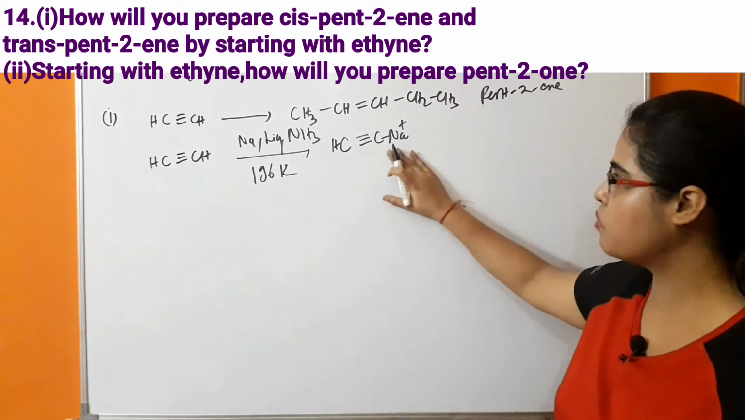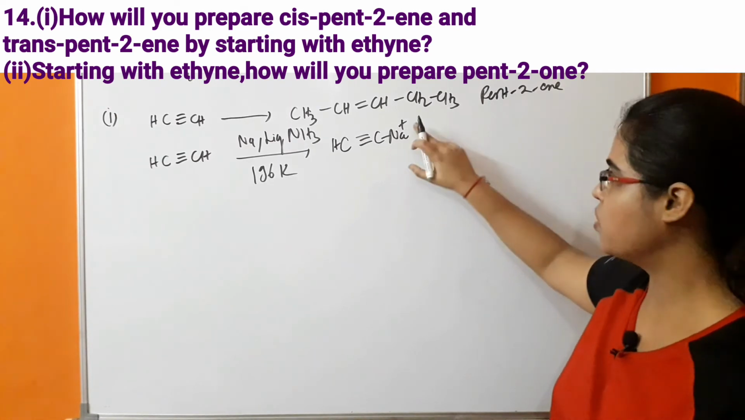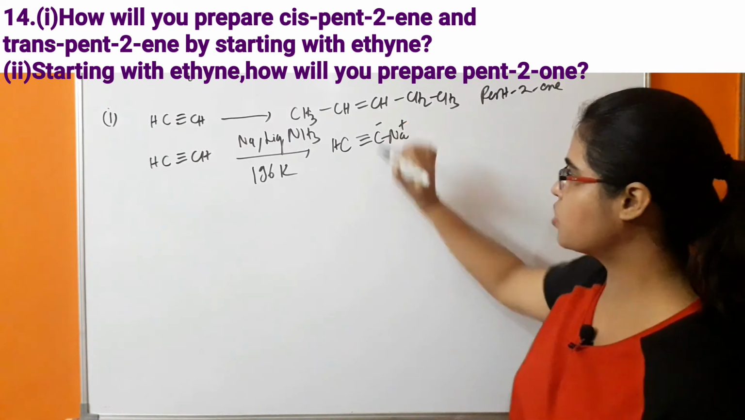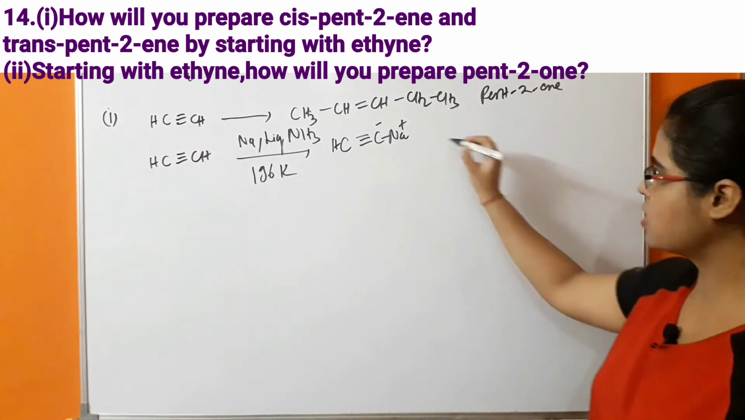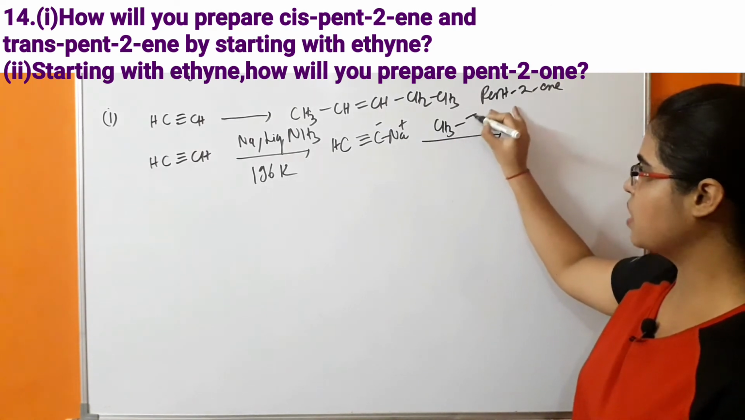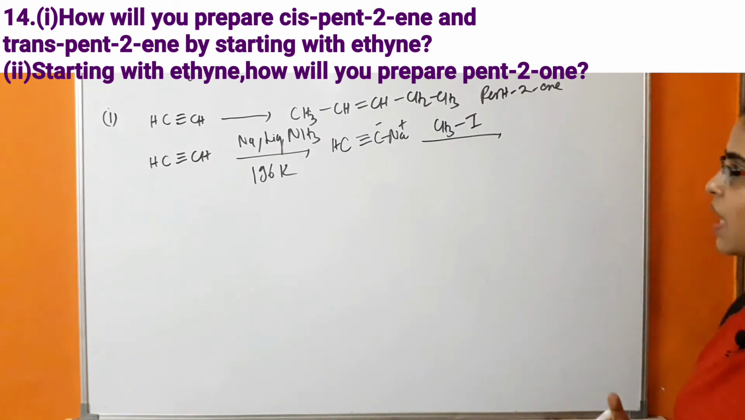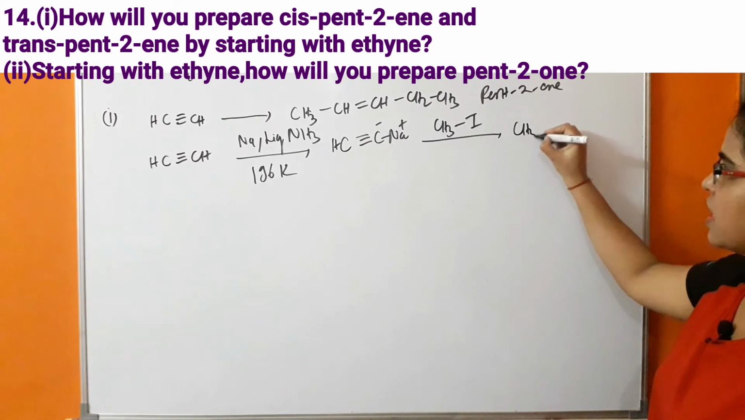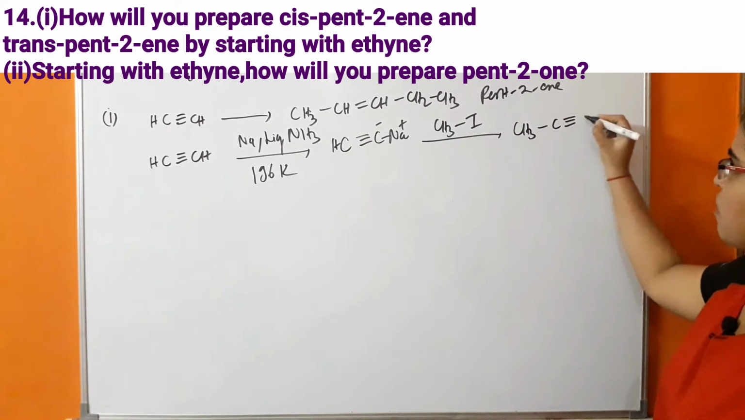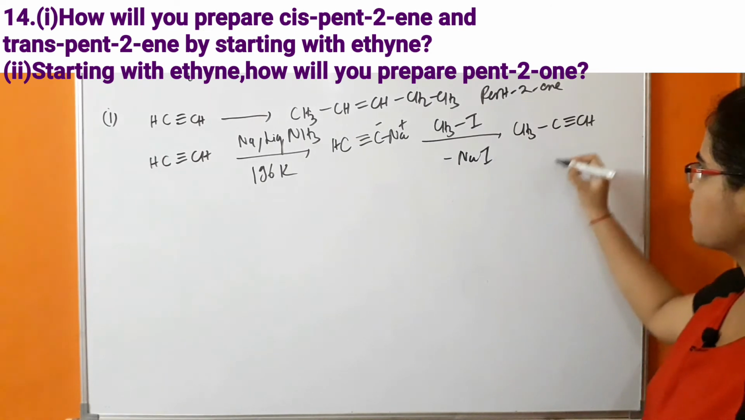This carbon-sodium bond is highly polar, because of that there will be separation of charges. Positive charge will come on sodium, negative charge will come on carbon. So what is happening further? This sodium acetylide will react with methyl iodide. So there will be formation of propyne, it means CH3 C triple bond CH. So there will be removal of NaI.